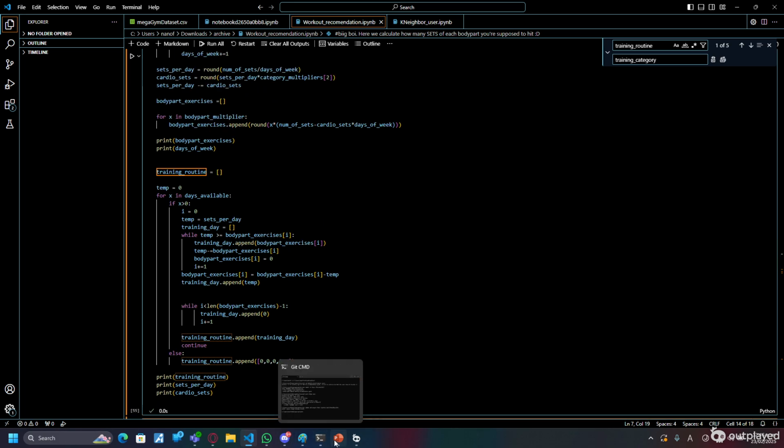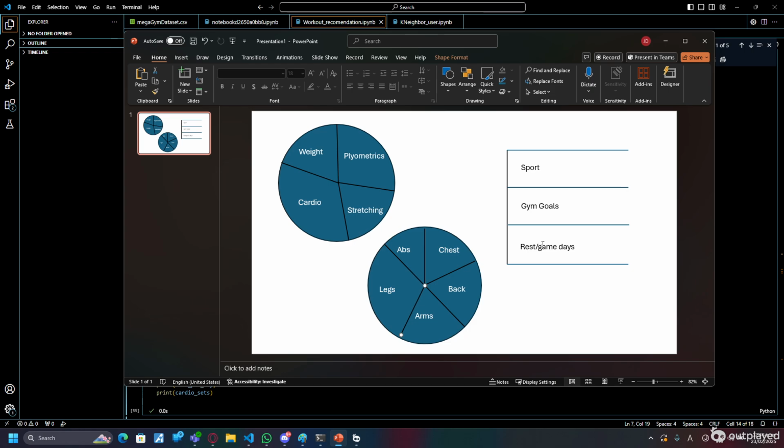But it's not only what sport you're doing, right? Let's say you have a rest game. You have a game tomorrow. So you do not want to be sore because you have a game tomorrow, right? So we're just gonna completely get rid of weight training because we don't want to train weights and then be sore the day after. And we're gonna do a lot of stretching, a lot of cardio, a lot of plyometrics, right? And then you probably also want to avoid legs, so you might hit something that you were not going to use as much during your game, right? Things like that. That's the whole way the algorithm works, basically.